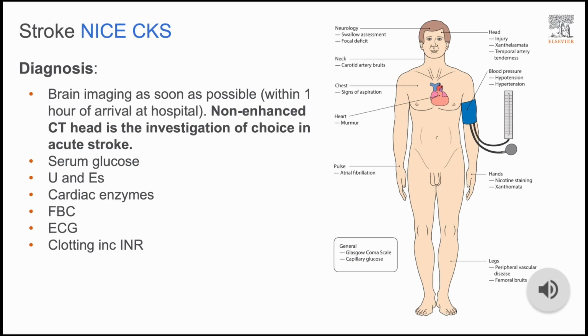So, diagnosis of stroke. When querying a stroke, a focused history should be taken. This includes, if possible, a collateral history from family and friends. The history taking should focus on the timing of the event. What was the time of onset? Did the patient wake up with symptoms?